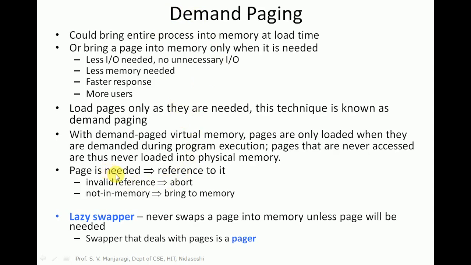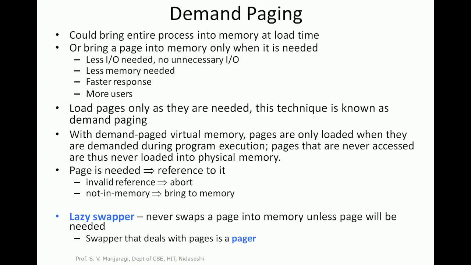And whenever a particular page is needed, we need to reference that particular page. For the execution of the process, if a particular page is required, we need to have a reference to that page. If that page is not there in the physical memory, it is called an invalid reference. If the page is already there in the physical memory, it is called a valid reference. That page containing instructions, we can take it and execute.